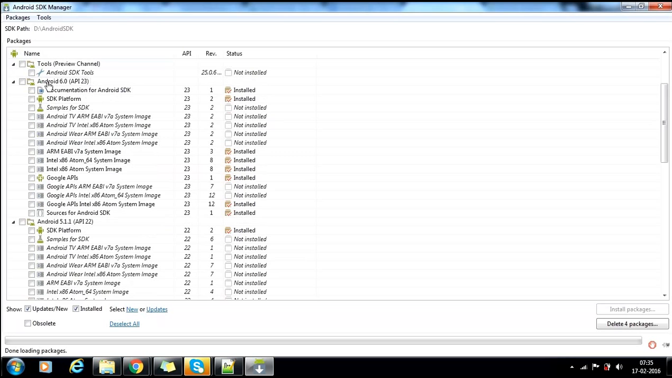Also here you can see the downloaded API 23. It was installed. Documentation is also installed for this, and the SDK is also installed.